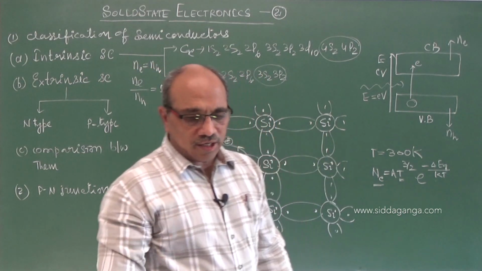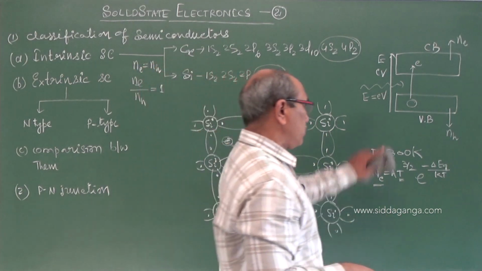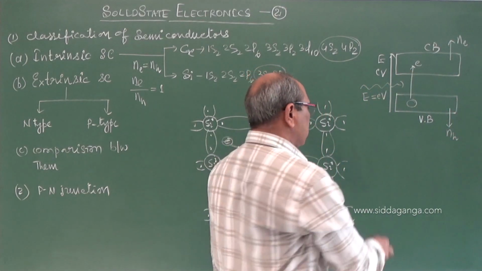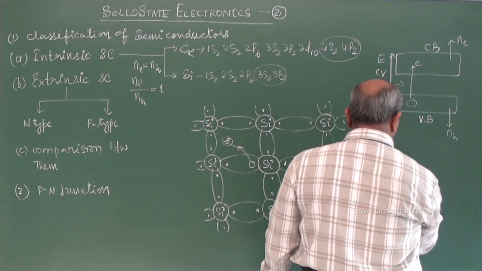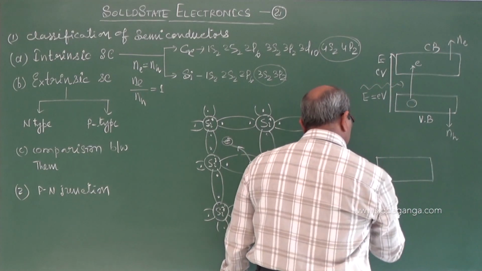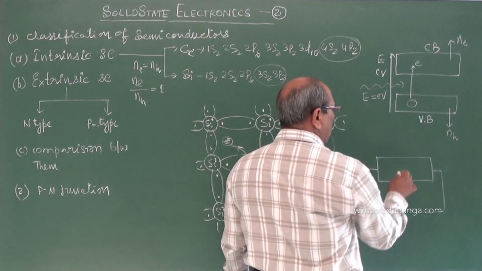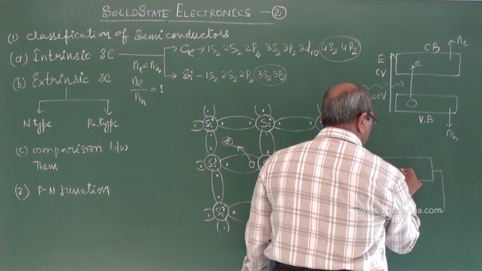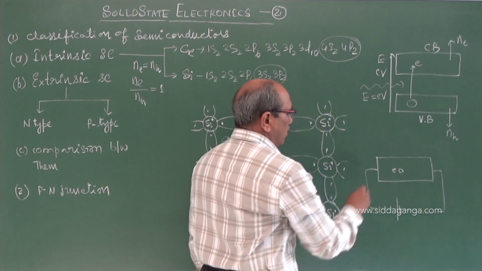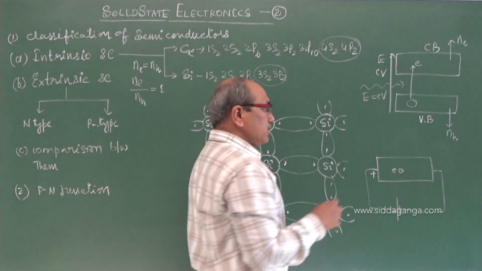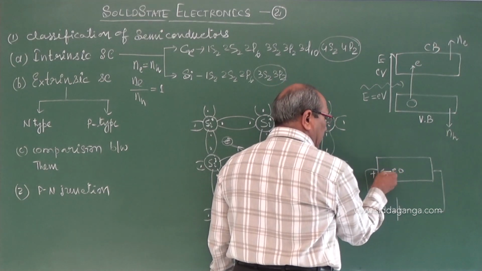And I told you the constitution of current that we have taken yesterday in the solid crystal of germanium or silicon. When I supplied the external voltage to this crystal, once an electron-hole pair is created, because of positive potential at this end, these electrons get attracted.